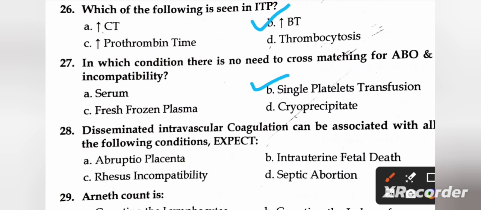Next question is, disseminated intravascular coagulation can be associated with all the following conditions except A, abruptio placenta; B, intrauterine fetal death; C, Rhesus incompatibility; and D, septic abortion. So the right one is number C, Rhesus incompatibility.